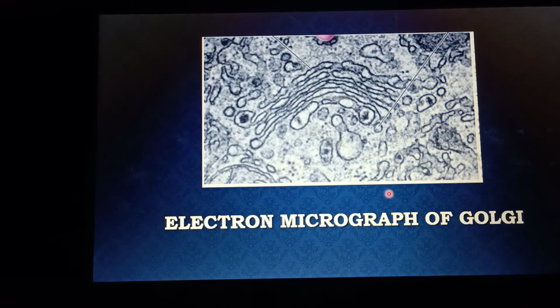This is an electron micrograph of the Golgi apparatus. These are vesicles, and these are secretory vesicles. Here you can see this is the cis phase, this is the trans phase. So I am moving towards the next slide.